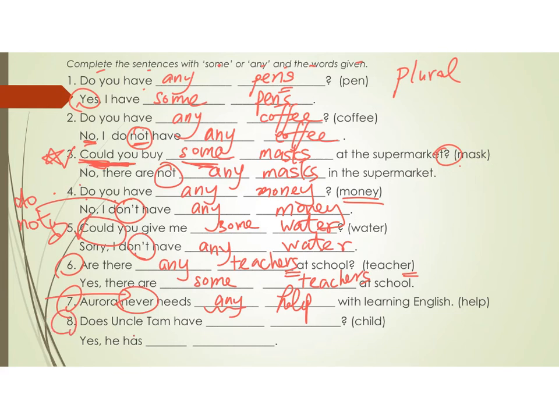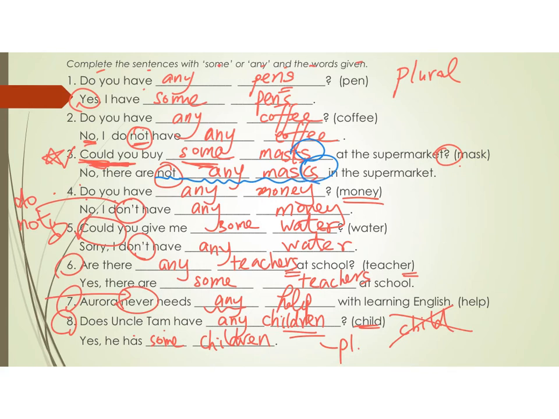Number 8, does Uncle Tam have any children? No. We must say children. Why? Because it is the plural form. Yes, he has some children. Okay, before we move on, again, reminder. Remember, with countable nouns, no matter you have or you do not have, you must use the plural form. For example, not any masks. You cannot say not any mask. No. Remember this.